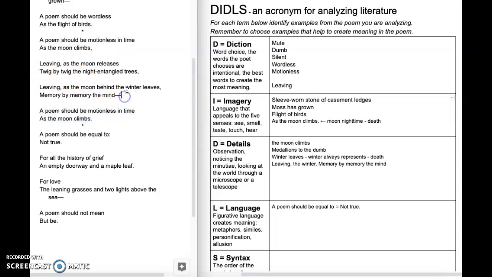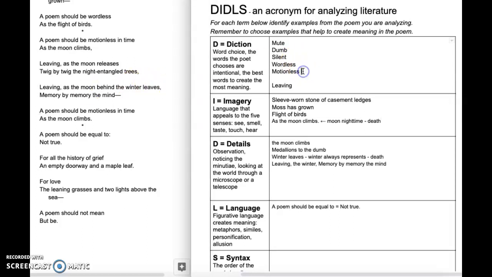But as soon as we get the idea of death, and we're starting to lose our memory, and that makes us sad, the speaker in the poem escapes. He comes right back out of that meaning and goes back to the comparison. A poem should be motionless in time as the moon climbs. Now we know, and we've already talked about this, that the moon's not actually motionless. It just appears to be.